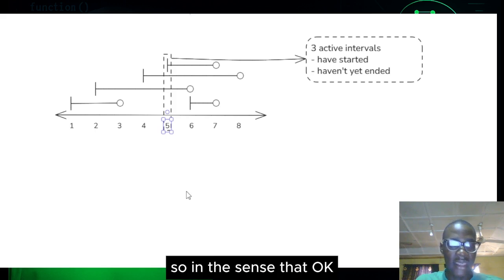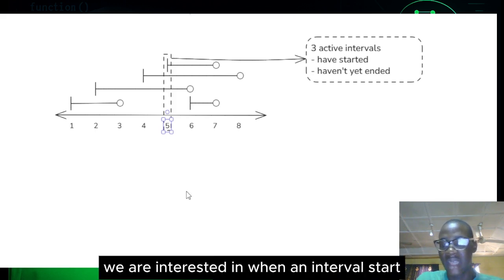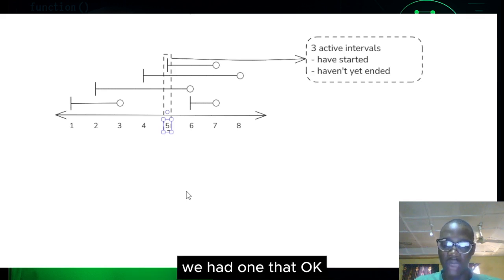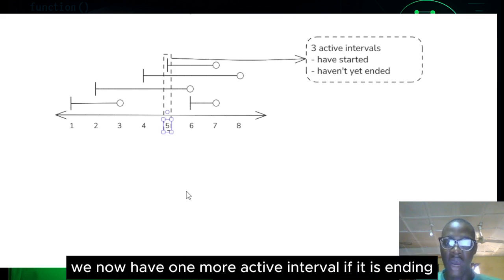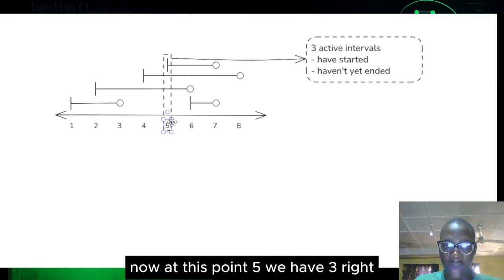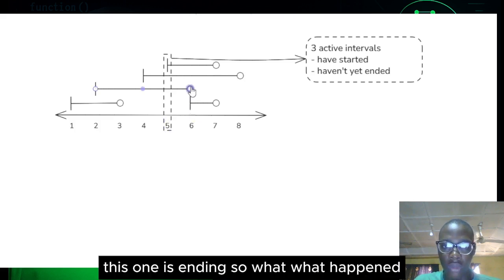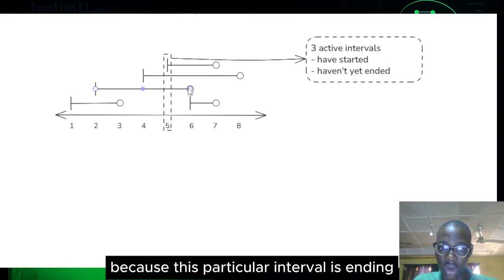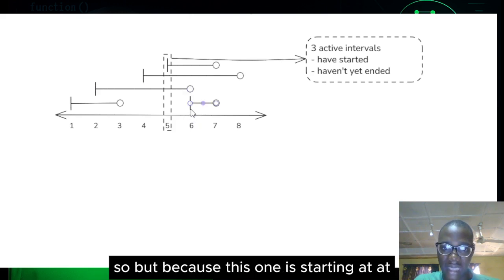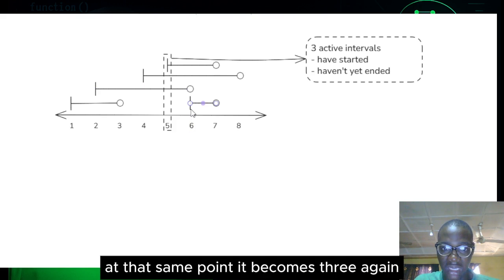So in the sense that, we are interested in when an interval starts and when it ends. If it's starting at a particular point, we add one, okay, we now have one more active interval. If it is ending, then we are subtracting 1, because look, at this point 5 we have 3, right? At this point 6, this one is ending. So what happened? It becomes 2. Because this particular interval is ending, the total active interval becomes 2, right? But because this one is starting at that same point, it becomes 3 again.